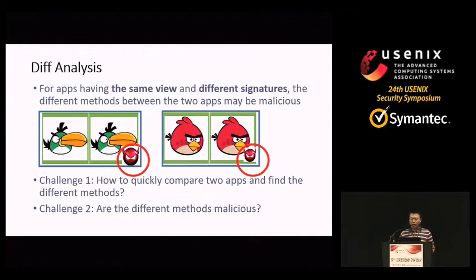After we get two apps with the same view and different signatures, where signature here means not the certificate used by authors to sign the app, the different methods between the two apps may be malicious. Since we need to find the different methods, we need to first compare methods. How to do this scalably? And are the different methods really malicious?